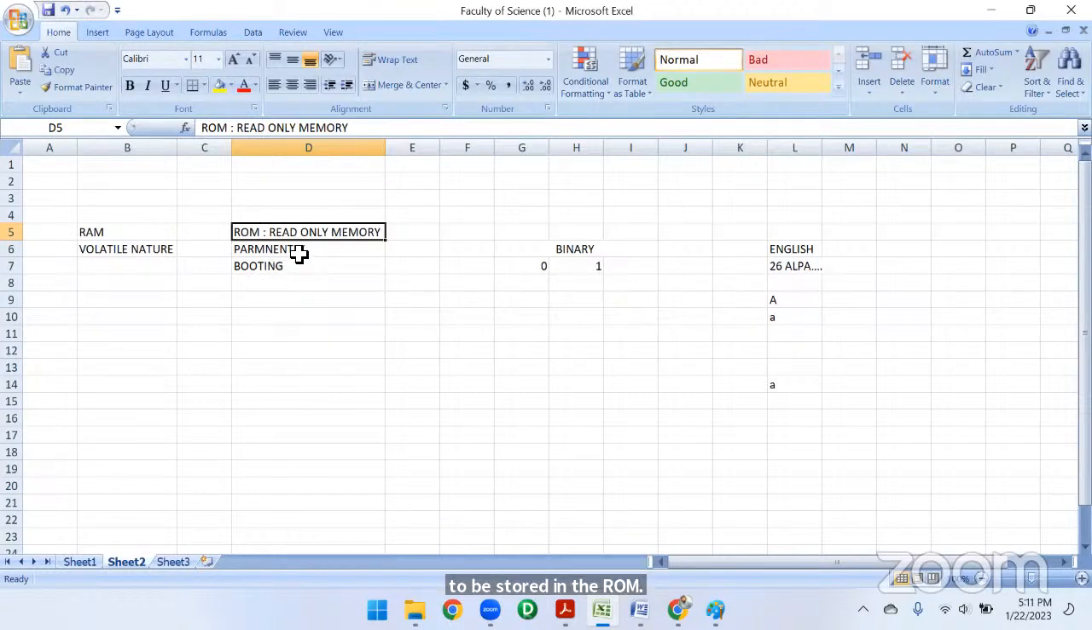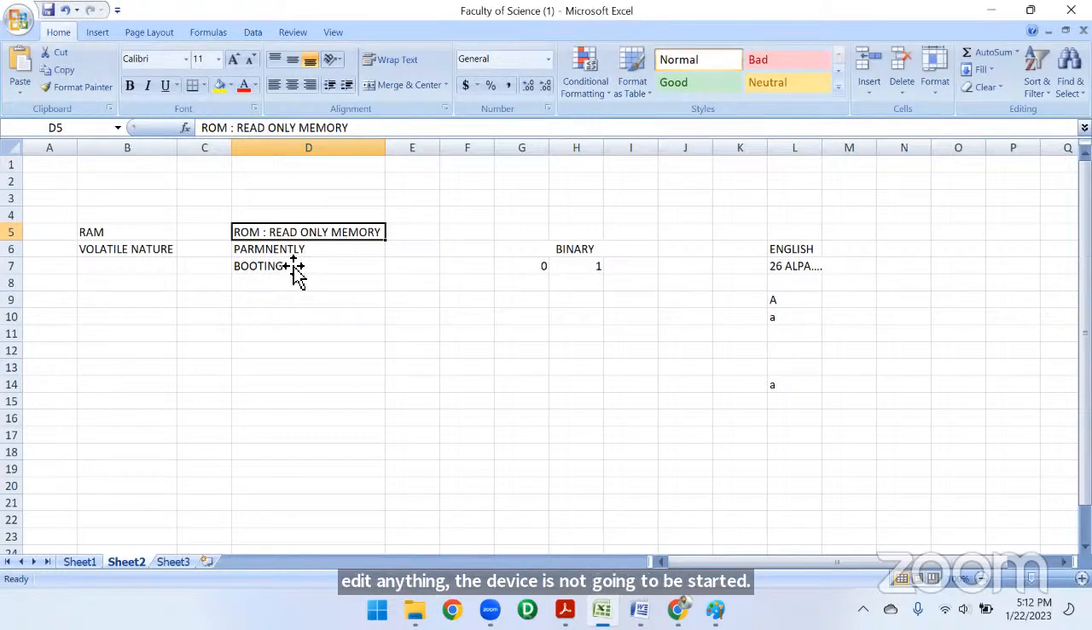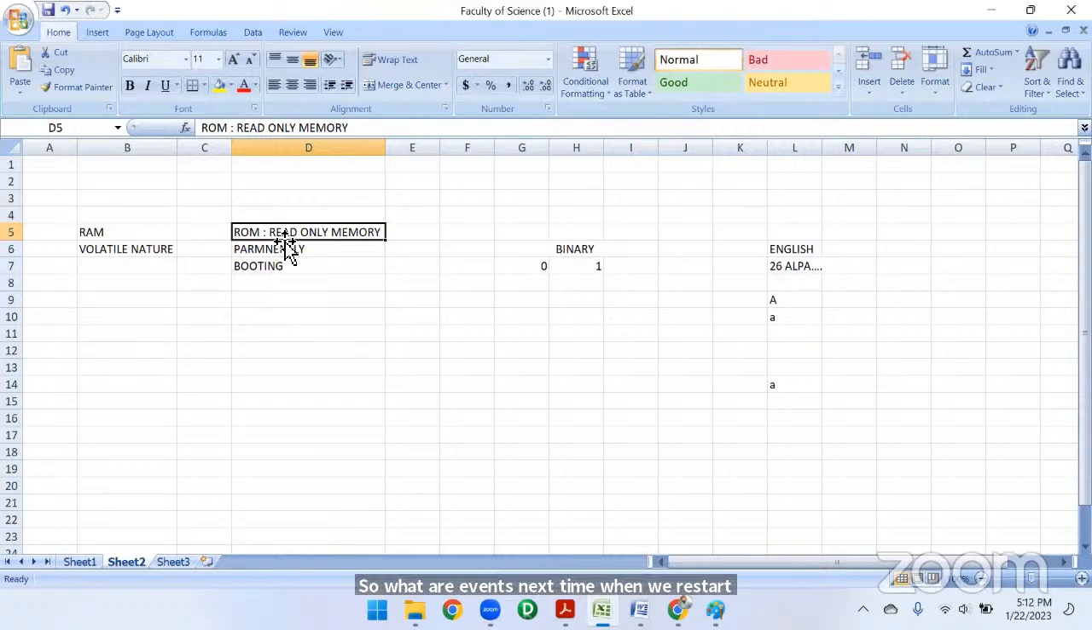Why? Because if we edit anything, the device is not going to start. Suppose we have an edit or write option, and by mistake we delete a file from that storage space. Next time when we restart our system, it will not start. So that's why it is a read only memory, right?